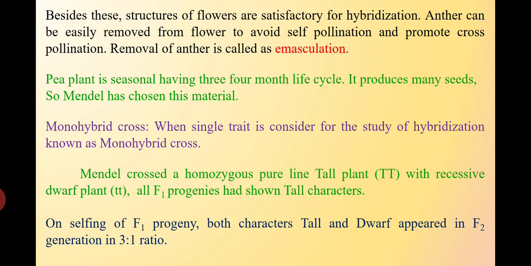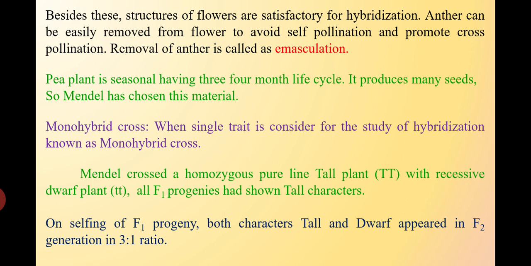Besides this, if we observe the structure of the flower, it has a large petal at the back side, the vexillum, and we can open that flower very easily. So that structure is satisfactory for hybridization.